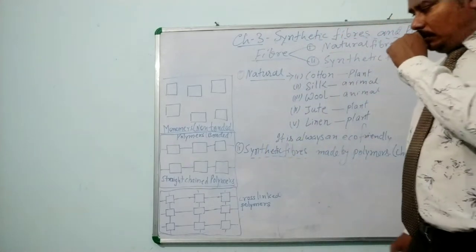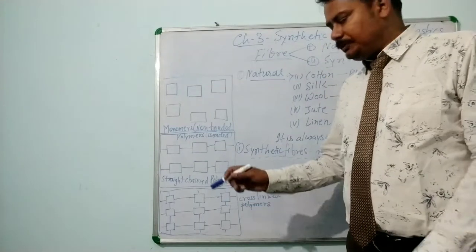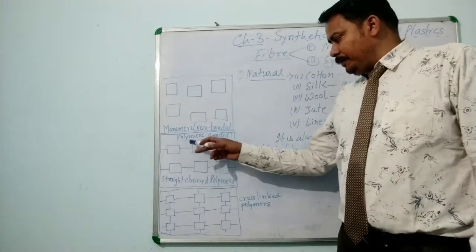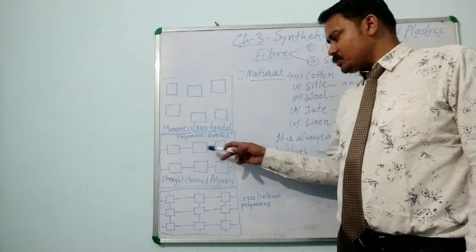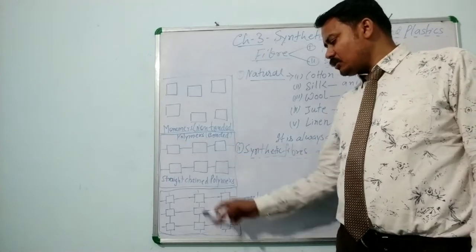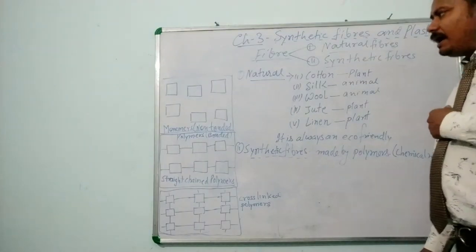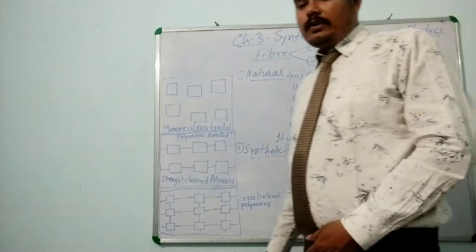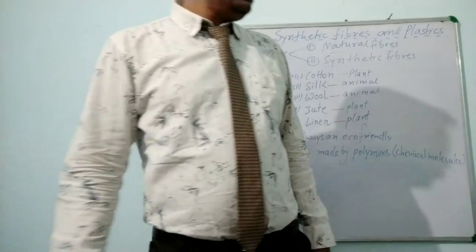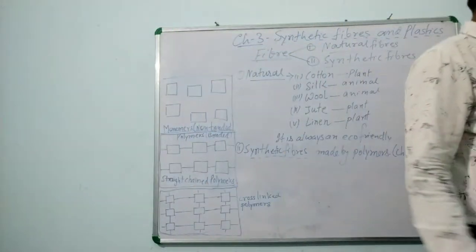So these polymers are in straight form, that is called a straight line polymer, and this is a cross-linked polymer. So students, today I will explain the topic of rayon. Let me explain today the topic of synthetic fiber, rayon.